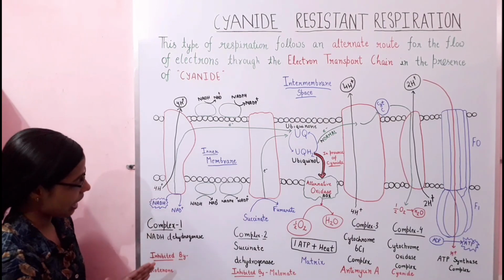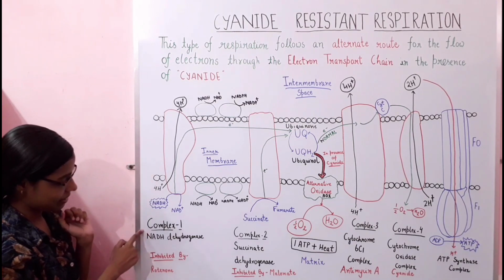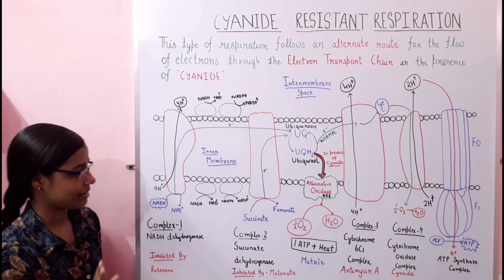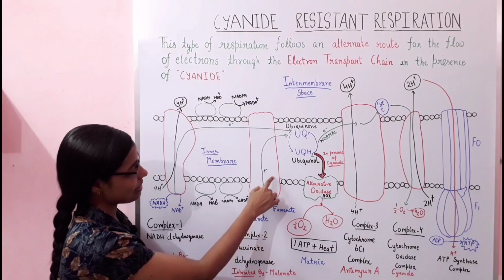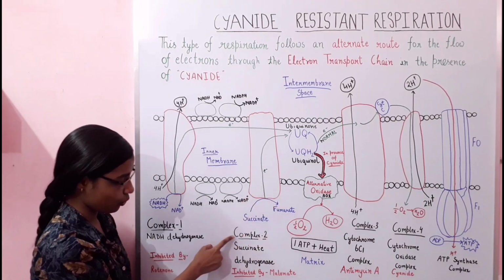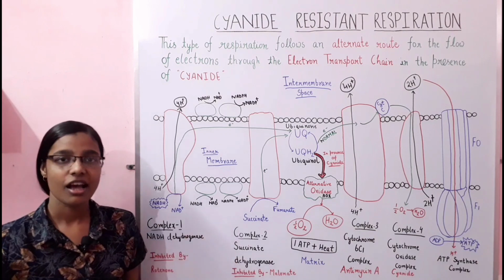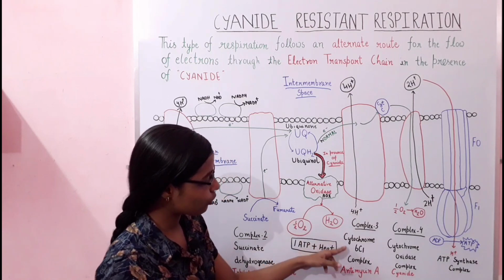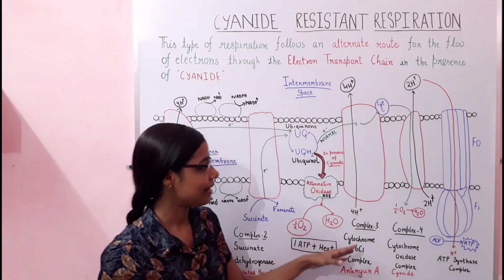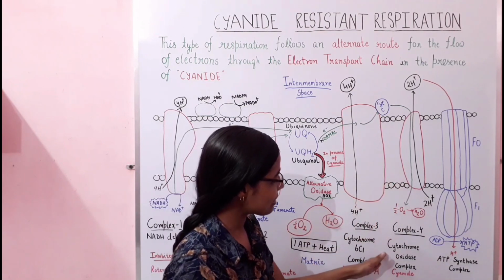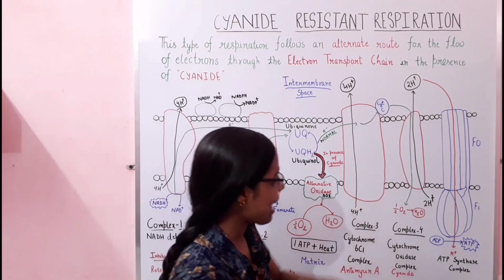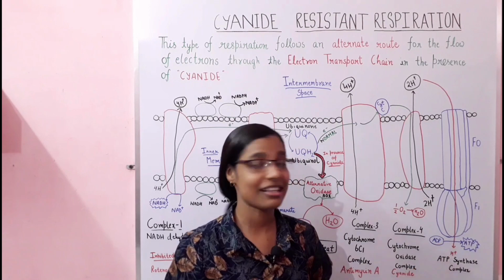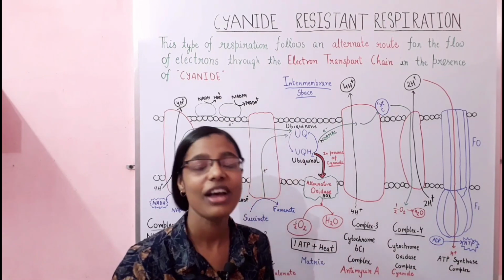The first one is complex 1, called the NADH dehydrogenase complex. The second is complex 2, the succinate dehydrogenase complex. Next to it is complex 3, the cytochrome bc1 complex. Next is complex 4, the cytochrome oxidase complex, and the fifth one is the special one, the ATP synthase complex, which is very important for the synthesis of ATP.